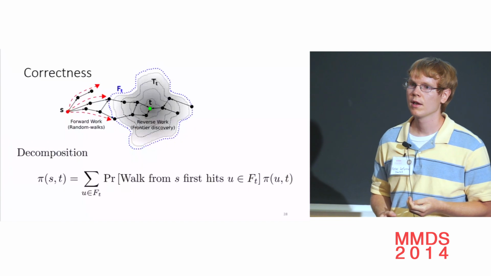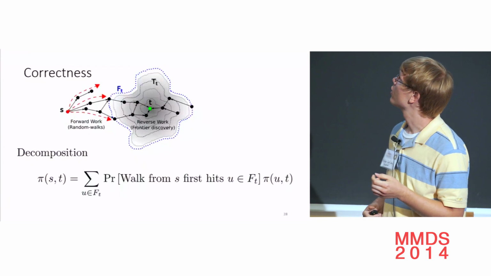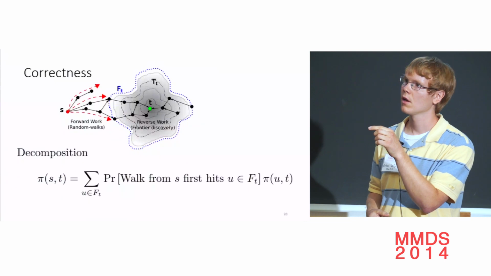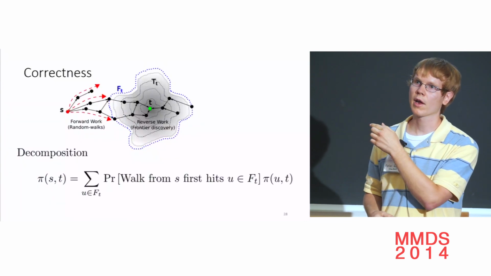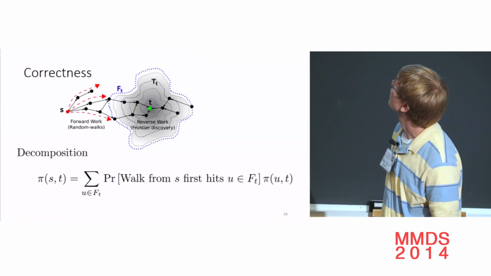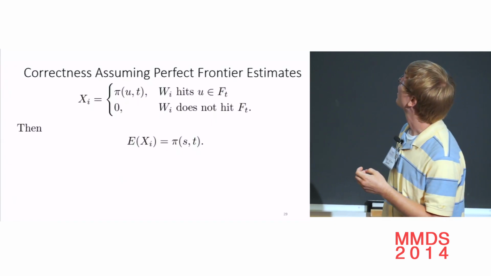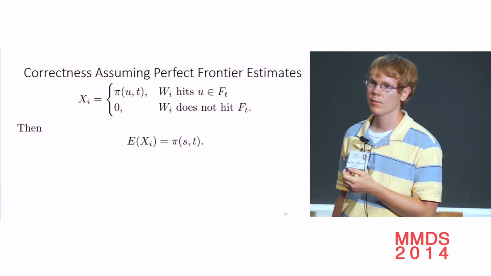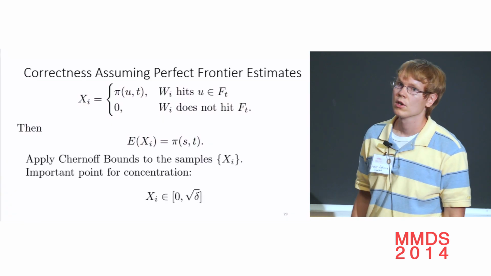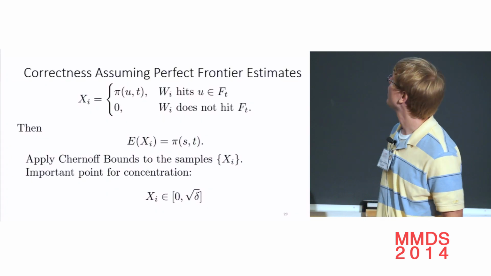So this gives us a decomposition. The probability of a walk going from the source to the target and stopping is the sum over all nodes u in the frontier of the probability that the walk hits that node u first in the frontier, times the probability that a walk from u goes to the target and stops. And if our estimates from the frontier forward, these pi_ut estimates, are perfect, then these estimators xi are perfectly unbiased. Then some standard Chernoff bounds show that with O of 1 over square root delta random walks, we can get concentration of this estimator.